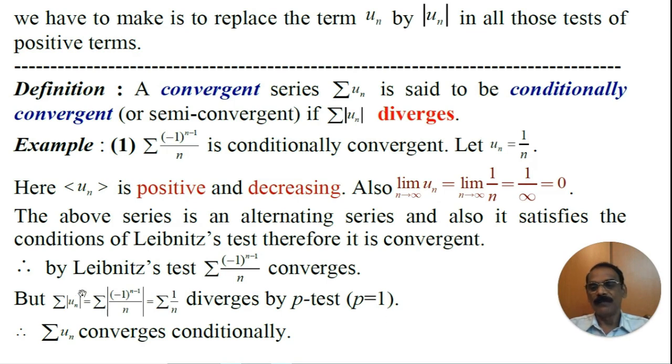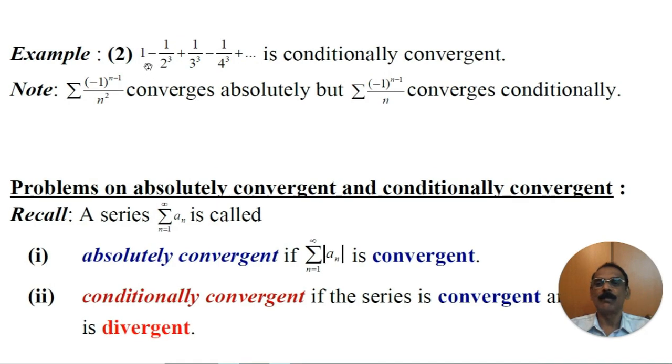if p is equal to 1. Therefore, this series of modulus of un diverges. The given series is convergent whose modulus diverges. Therefore, the given series converges conditionally. Another example, 1 minus 1 by 2 cubed plus 1 by 3 cubed minus 1 by 4 cubed plus and so on is conditionally convergent.